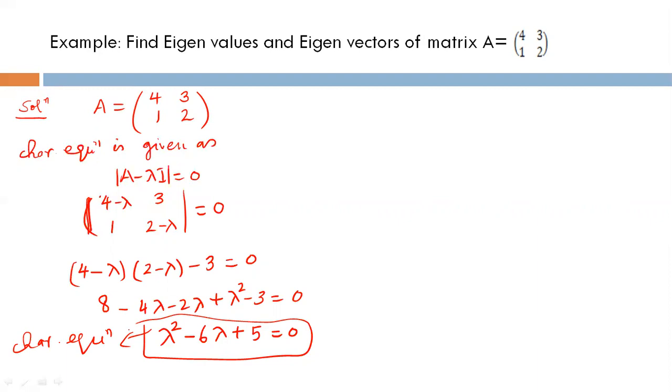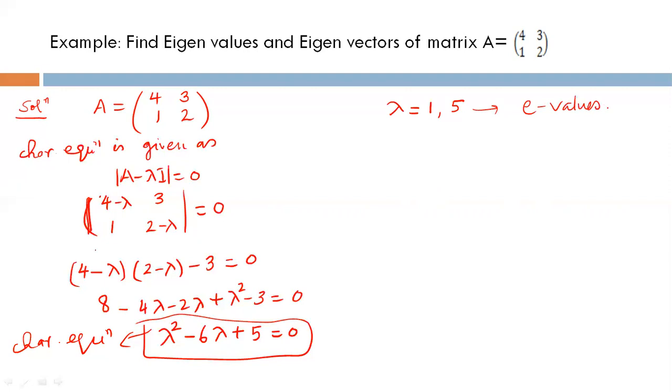In the remarks, I will tell you some shortcuts for 2 cross 2 matrices also. Now, what are the roots of this equation? You just factorize it and compare with 0. You will get lambda equal to 1 and 5. So these values are called eigenvalues or characteristic roots.